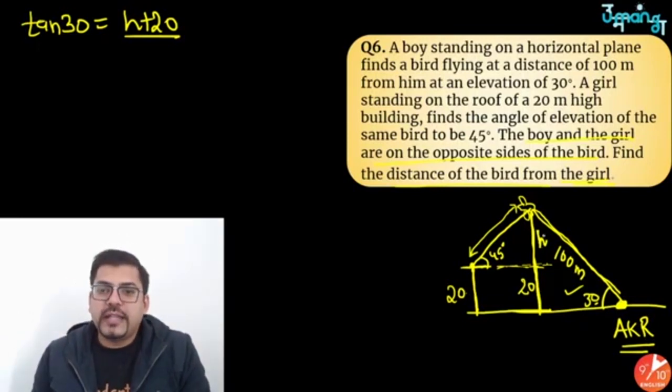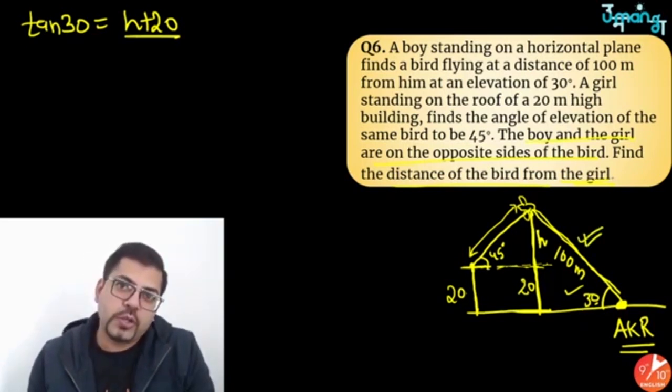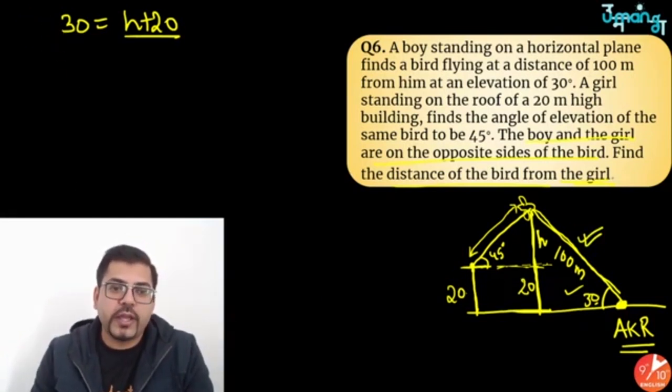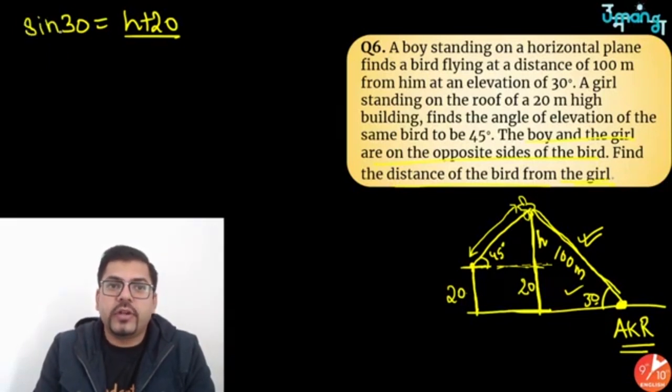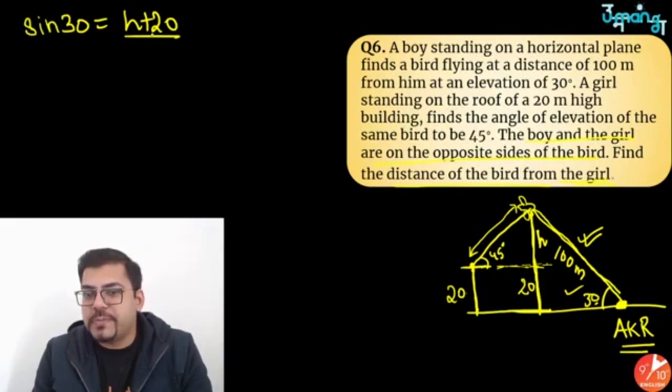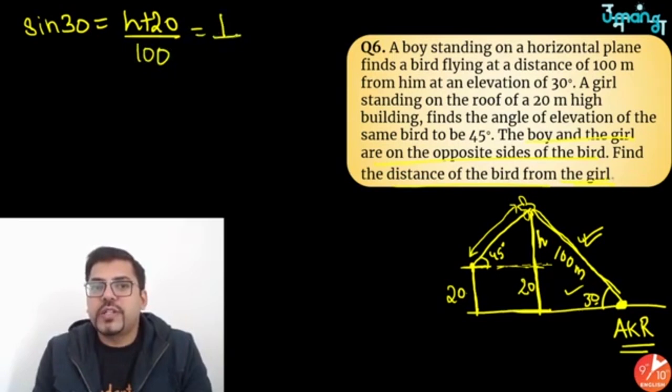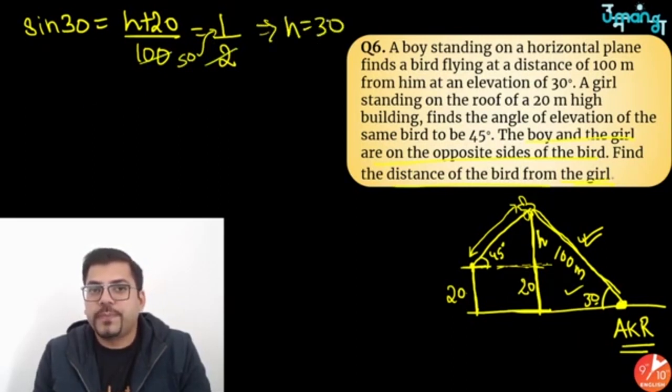People, if I use sine 30, I need to find the perpendicular and the hypotenuse is given to me. So I'll have to use that hypotenuse. So I should not use tan, rather I should use sine. So I'm going to use sine 30 equals h by h plus 20, which is perpendicular upon hypotenuse, which is 100. Sine 30, we all know, is 1 by 2. So if you calculate it, do a cancellation, this 50 goes to this side, and you will get very easily h equals 30.